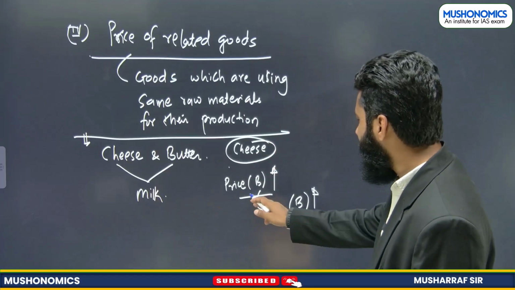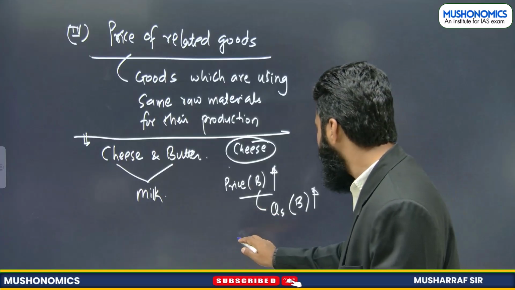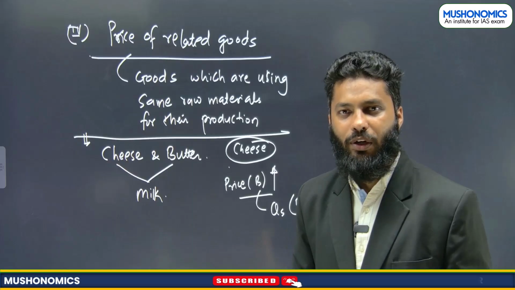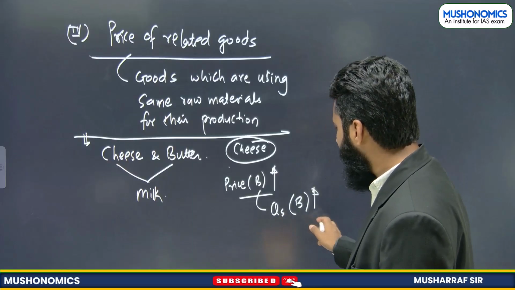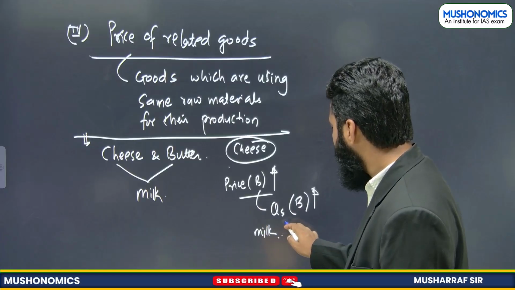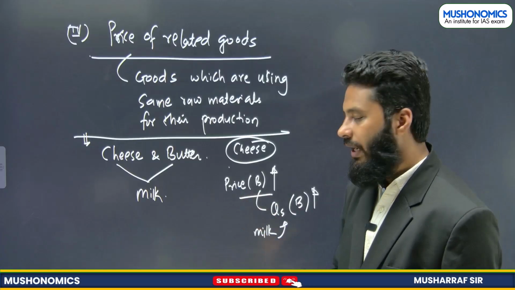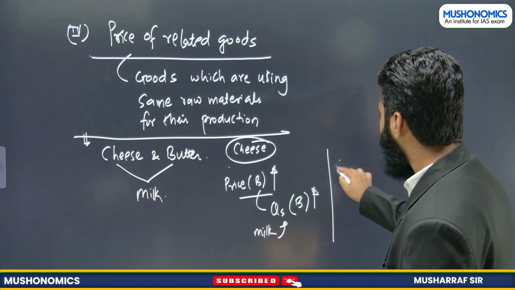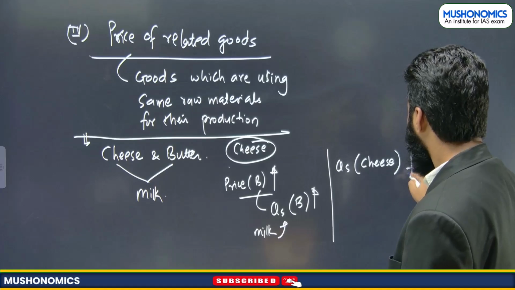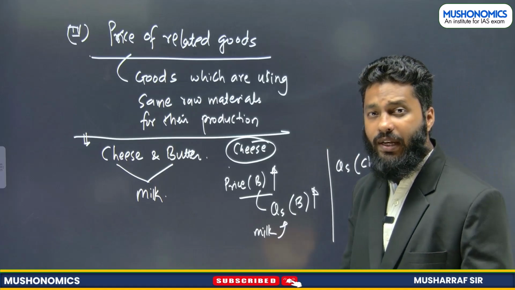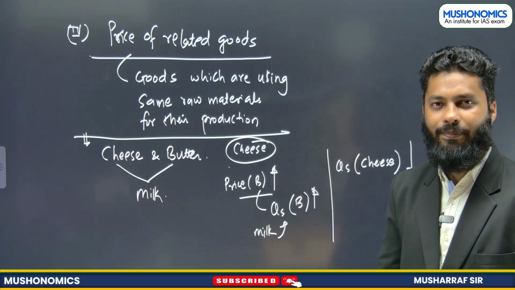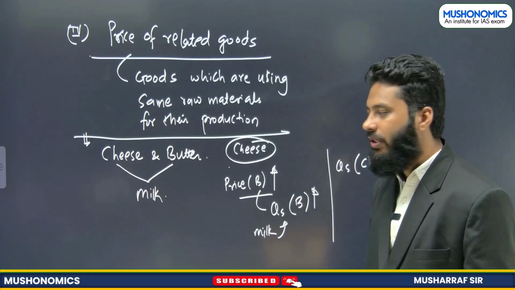So more and more milk will be utilized to produce more butter, and hence automatically what will happen? Quantity supply of cheese will decrease. Why? Because there is a motivation to supply more and more butter, right? So I hope the concept is clear.